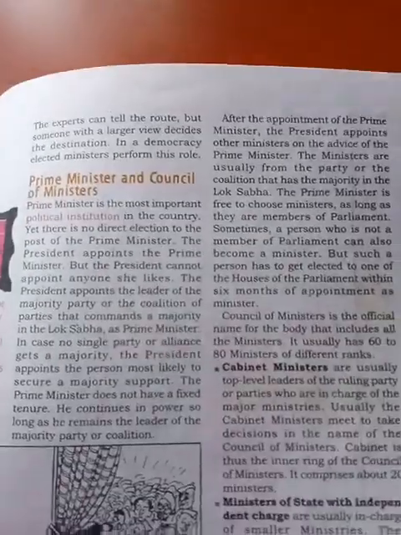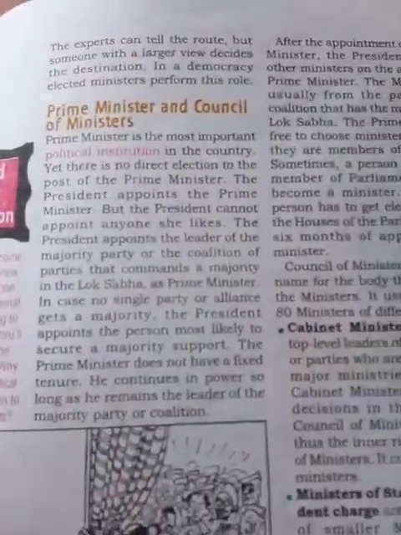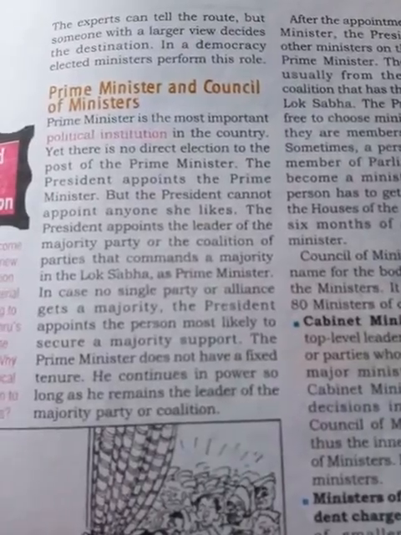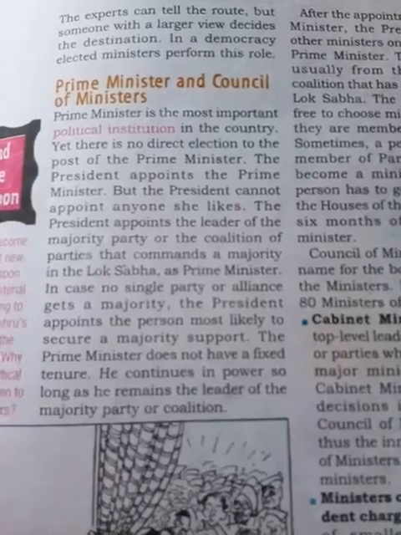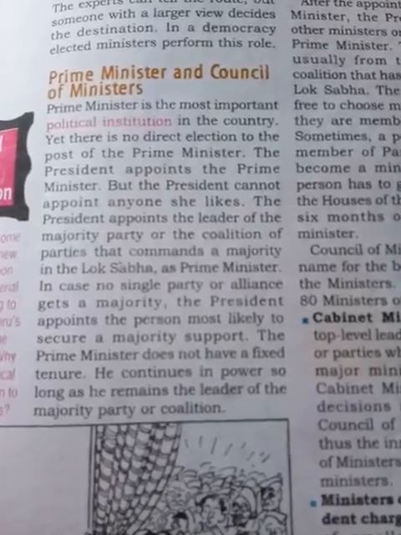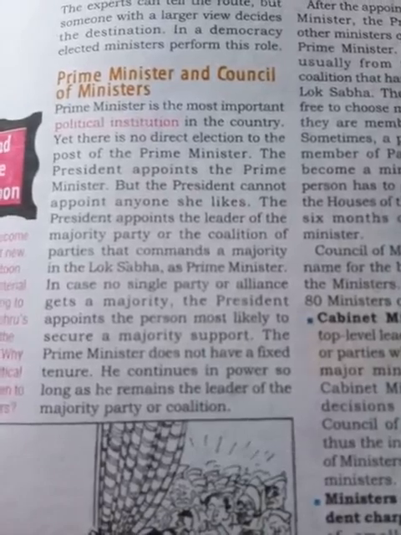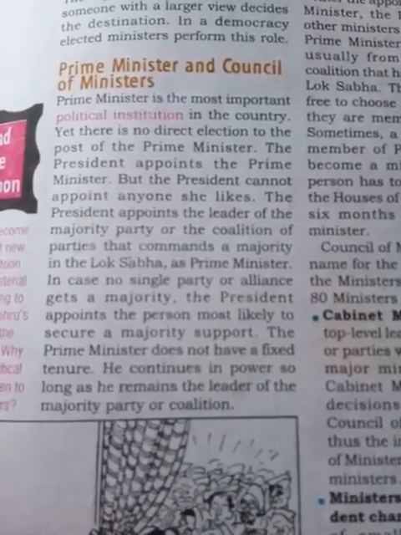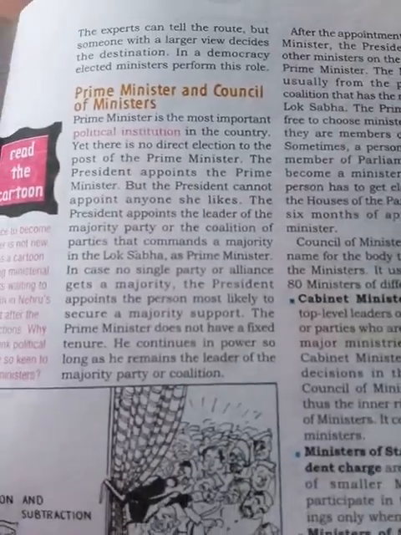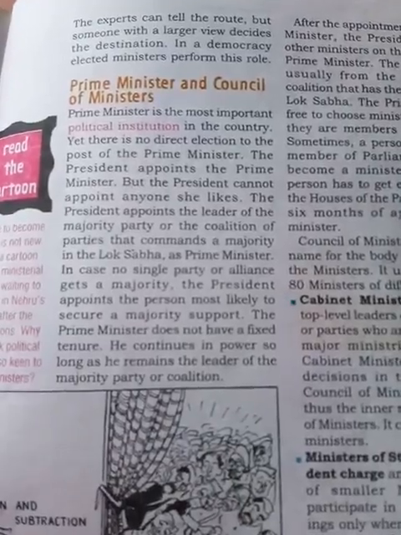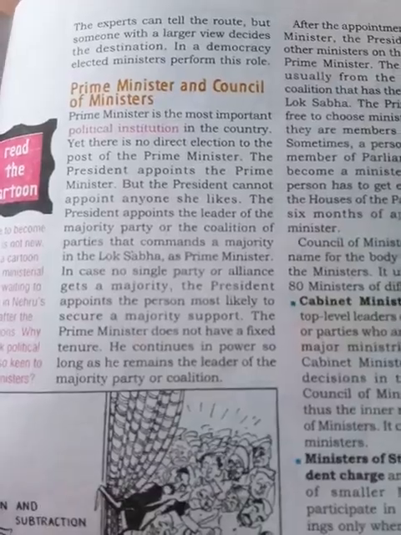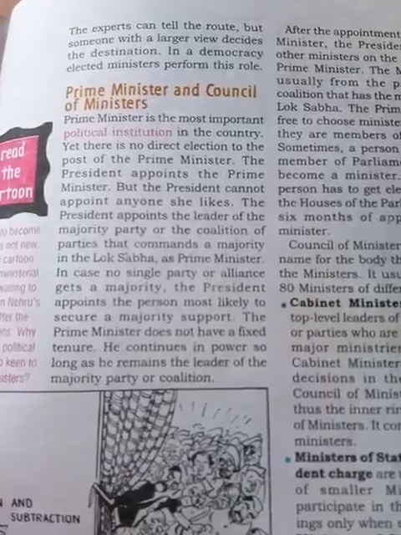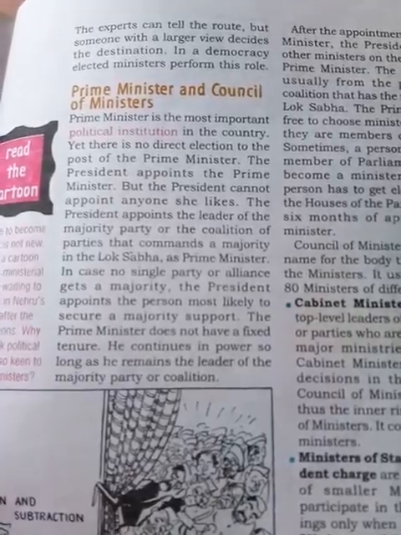Next is the Prime Minister and Council of Ministers. The Prime Minister is the most important political institution in our country, yet there is no direct election for the post of Prime Minister. They are chosen from the Lok Sabha election. The leader of the party that got the majority, or of the coalition, forms a government, and that leader becomes the Prime Minister.